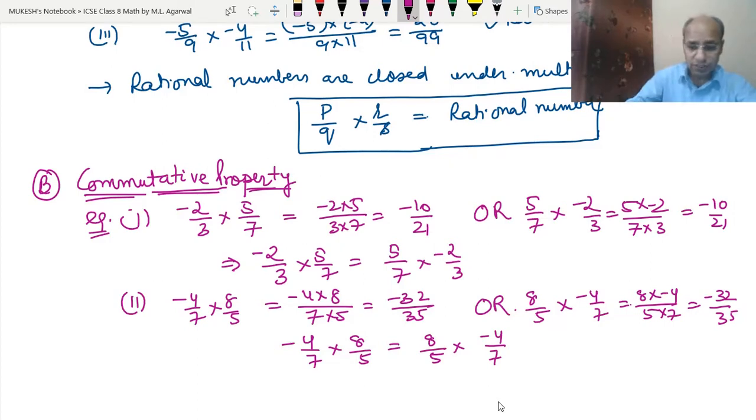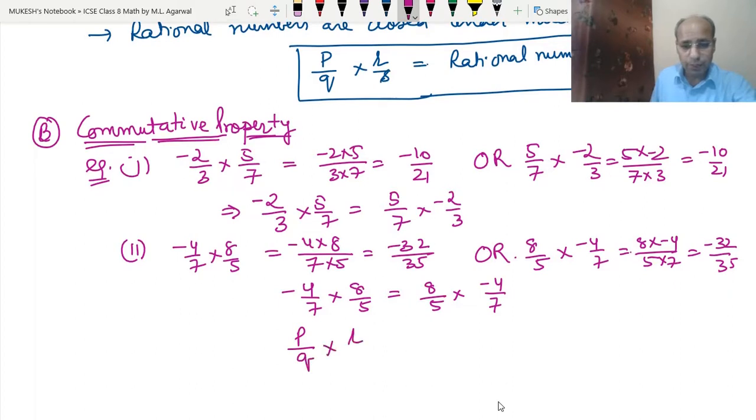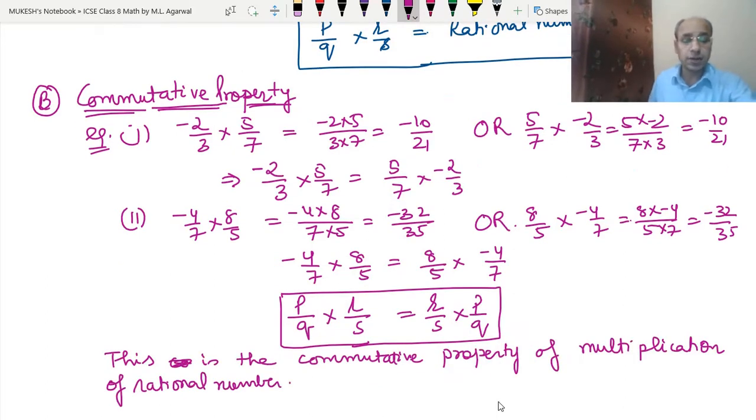In general, we can say that P upon Q into R upon S is the same as R upon S into P upon Q. This is the commutative property of multiplication of rational numbers.